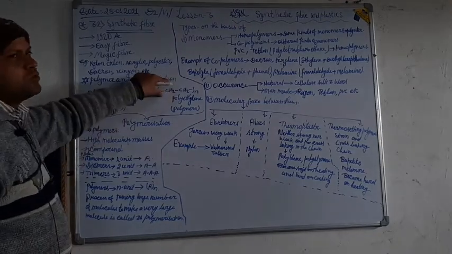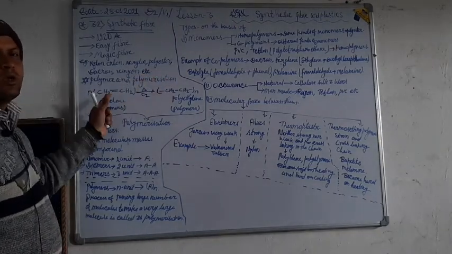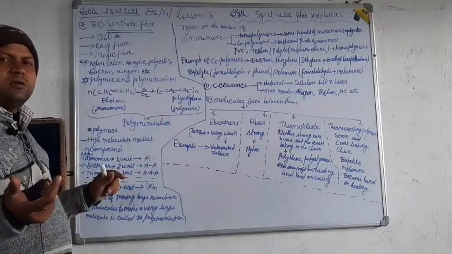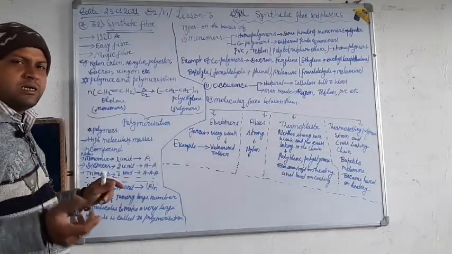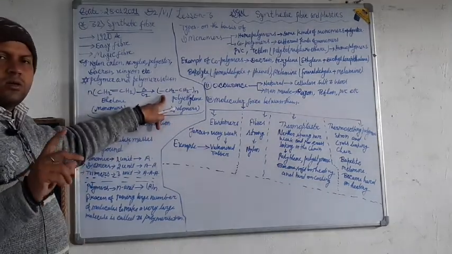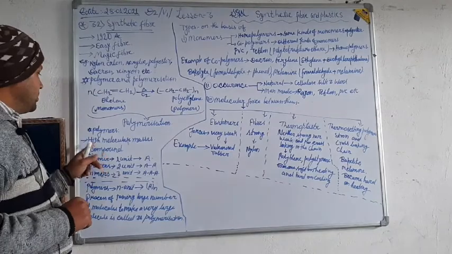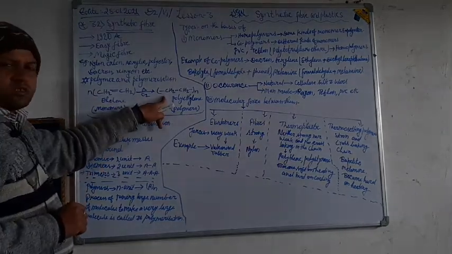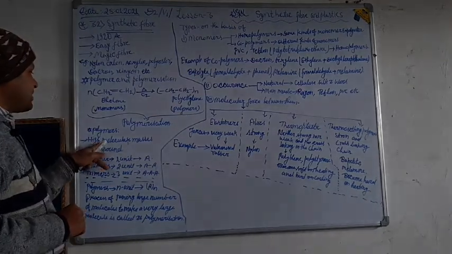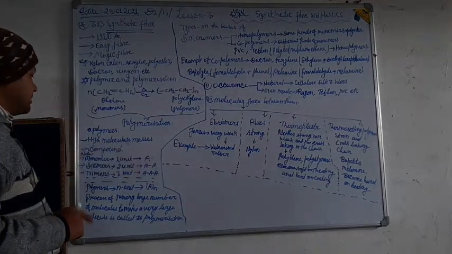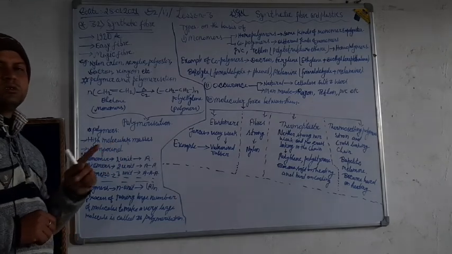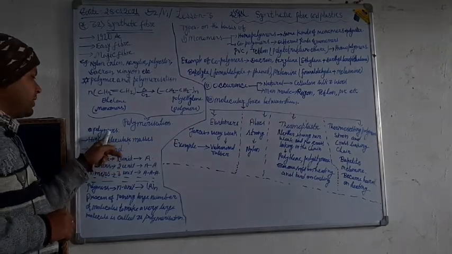There are many molecules here, and its molecular mass, as you have already understood, becomes very large because there are many molecules present in these polymers. So we can say that polymers have high molecular masses, and they are also compounds.